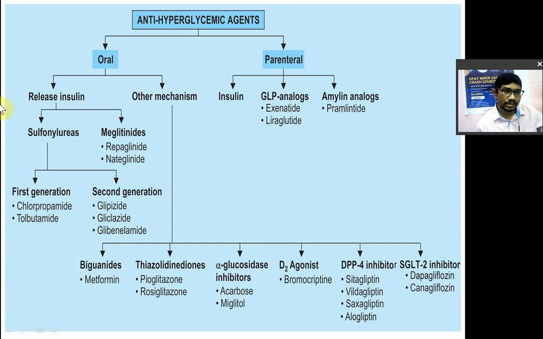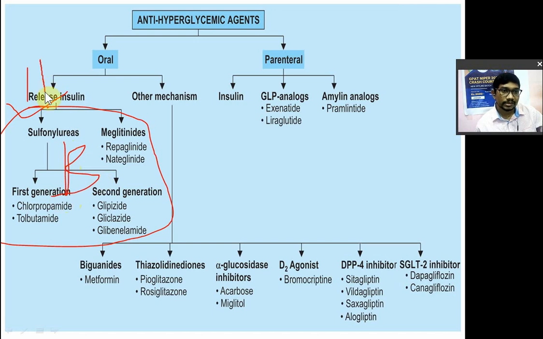Now we have seen these are known as insulin releasers. They will increase the insulin level; they will stimulate the beta cells of the islets of Langerhans to release more insulin. That's why they are known as insulinogogues. They stimulate the beta cells of Langerhans to release more insulin. That's why they are known as insulin releasers or insulinogogues. And for effective treatment, in which patients will you use this drug?